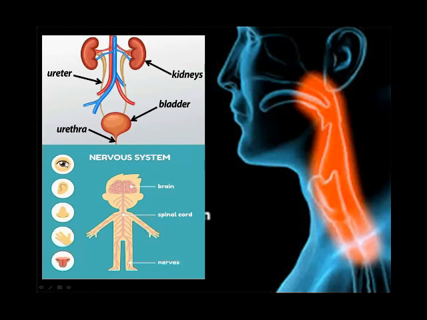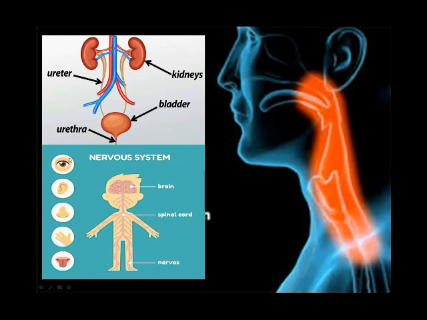Nervous system: eye, ear, tongue, hand and taste. These are the sense organs, and all the sense organs work with the help of the nervous system, the brain and spinal cord, and the nerves throughout the body. All these make a very complicated communication system that is called the nervous system: brain, spinal cord and nerves.